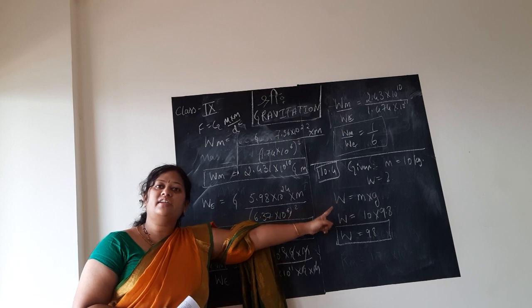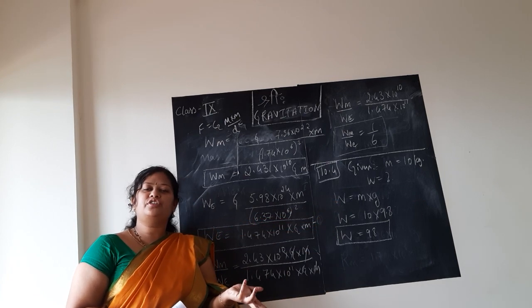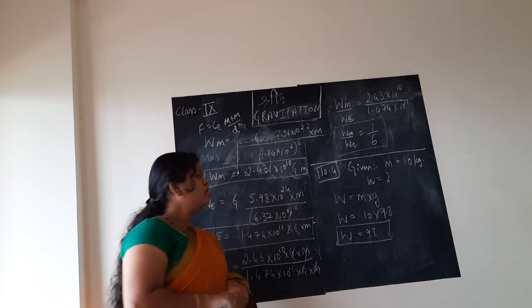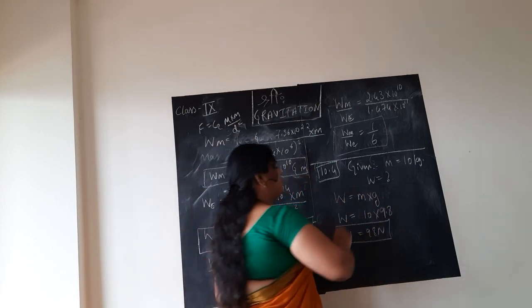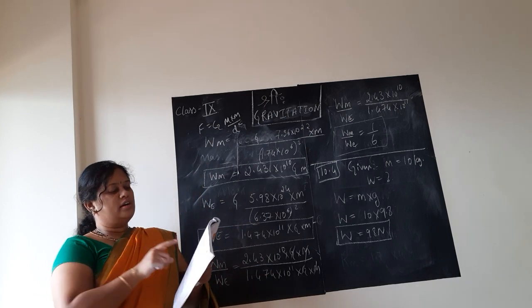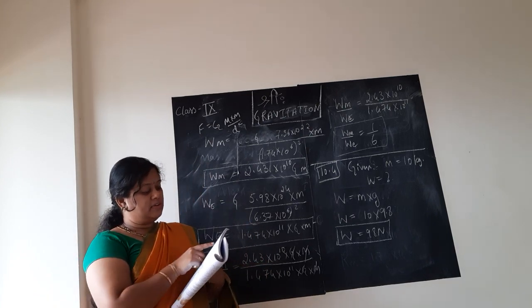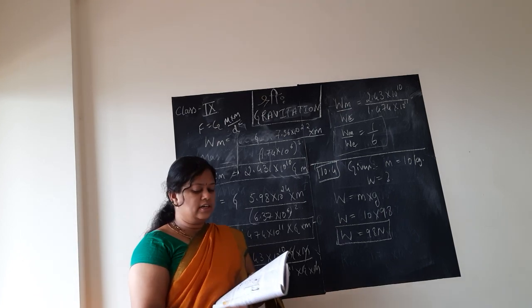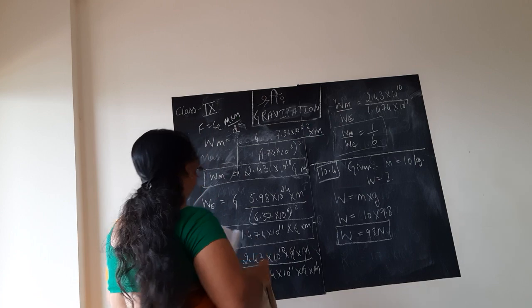By multiplying by the acceleration due to gravity. What is this acceleration due to gravity? It's nothing but the force exerted by the earth upon you. So here they have used the unit as Newton, which is the unit of force. So W is equal to 98 Newton. Thus the weight of the object on the earth is 98 Newton.